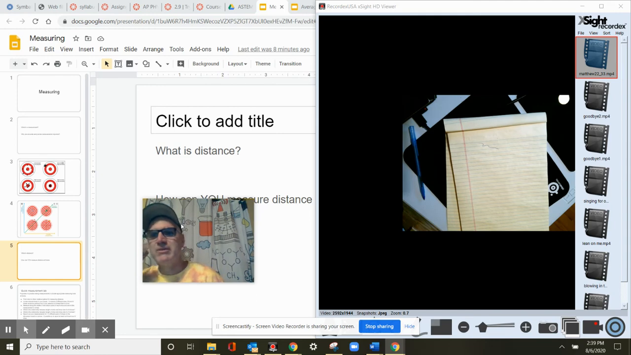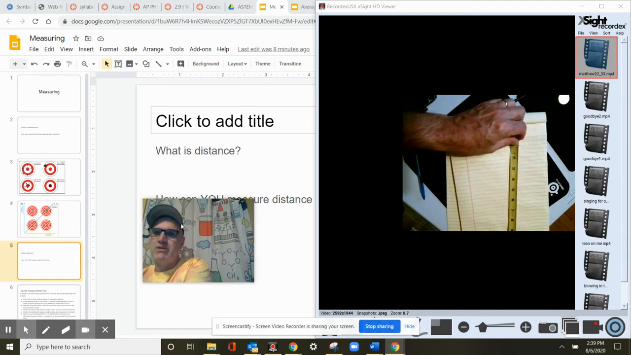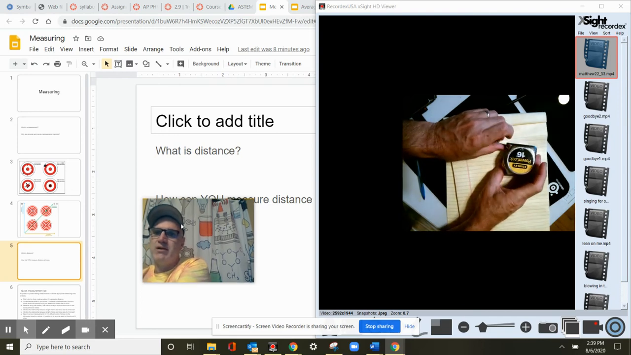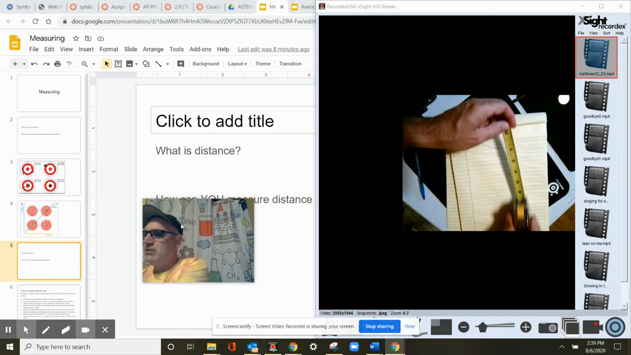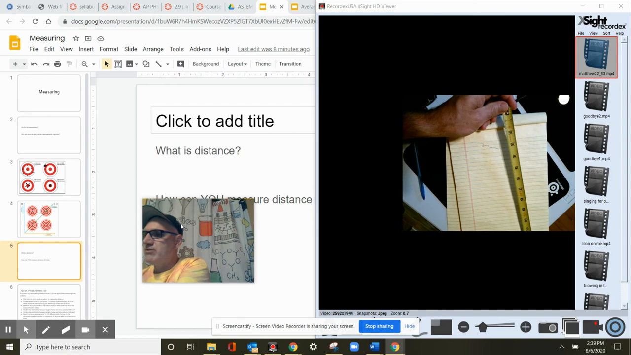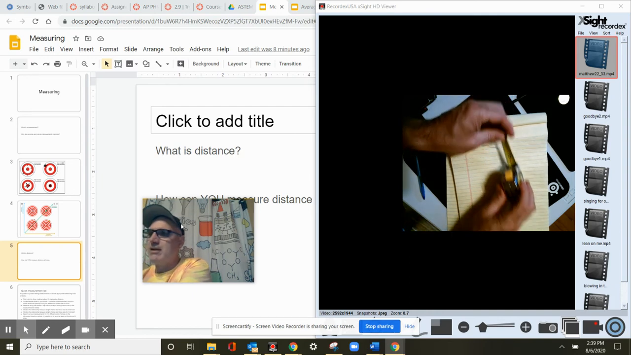Well, we've got to find something to measure with. One thing you might measure with is a tape measure. I found this in my garage, so maybe you have one of these in your garage that you can measure with. This is great. I use these in class.